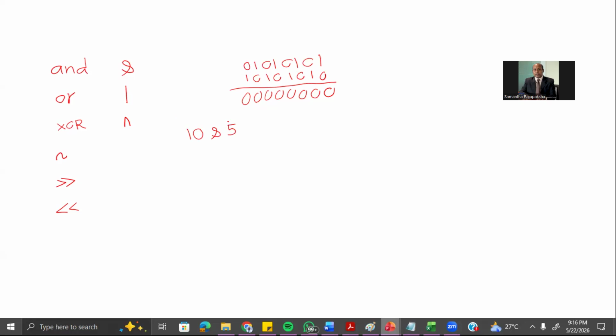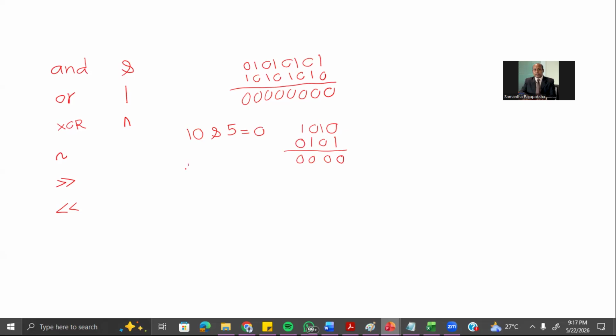Then you have to convert these into binary. 10 means 1, 0, 1, 0 in binary. 5 means 1, 0, 1, and you put a 0 here. AND operation basically means multiplication: 1 into 0 is 0, 1 into 0 is 0, 1 into 0 is 0. Therefore, the answer will be 0.